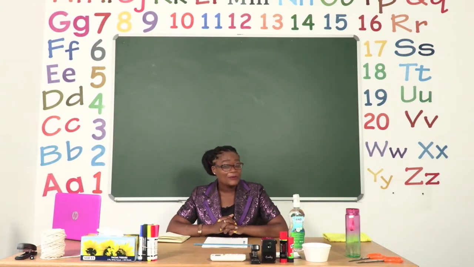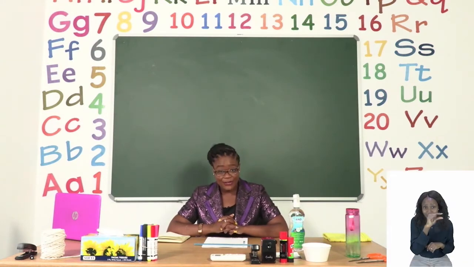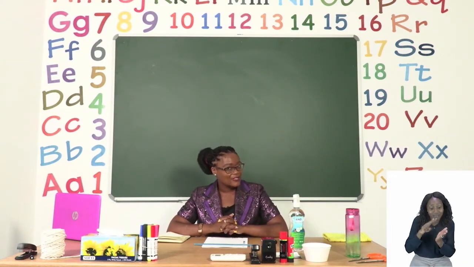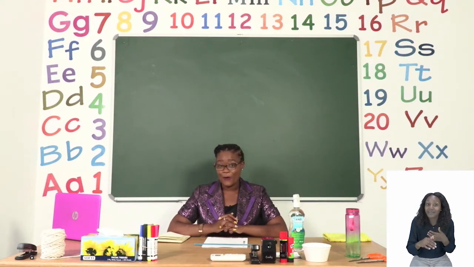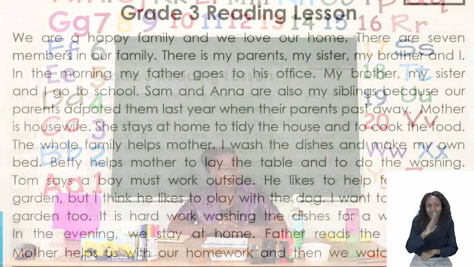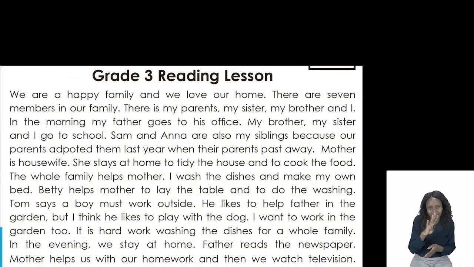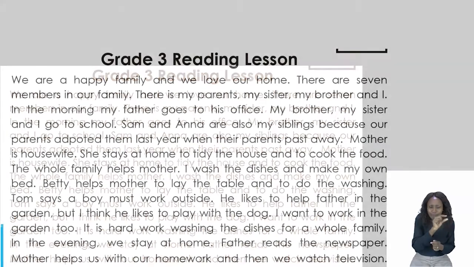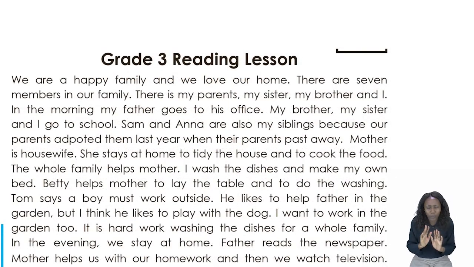Now that we are done with reading our new vocabulary words and our sight words, it's time to read a comprehension that is on page 4. This comprehension is talking about my family, and we are going to read it together. Remember, we need to make a proper sentence when we are reading. So try hard to read fluently. Are we ready, grade threes?